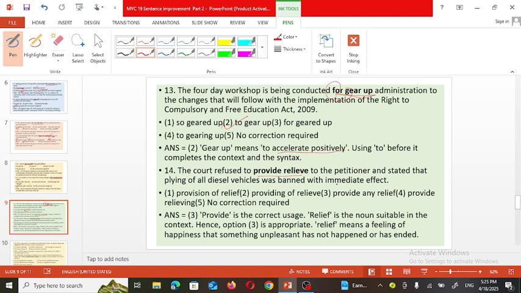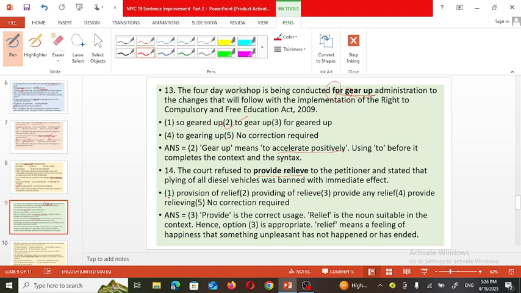So with immediate effect, all these vehicles which are using diesel are going to be banned. And on this petition, the court refused to provide relief. So that is not a correct sentence.